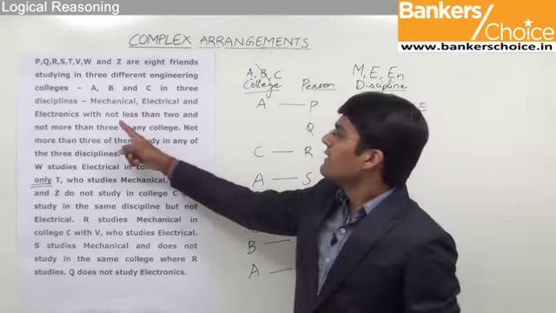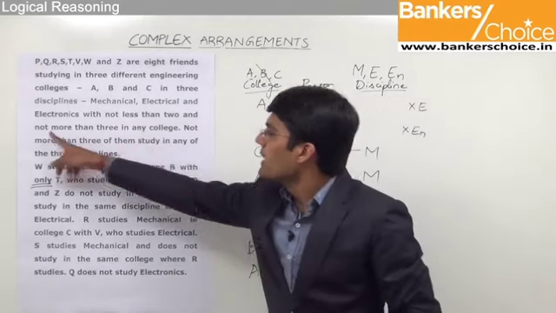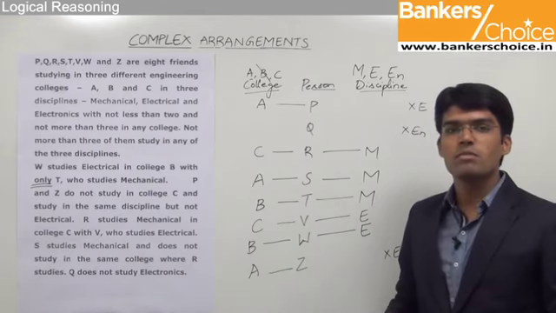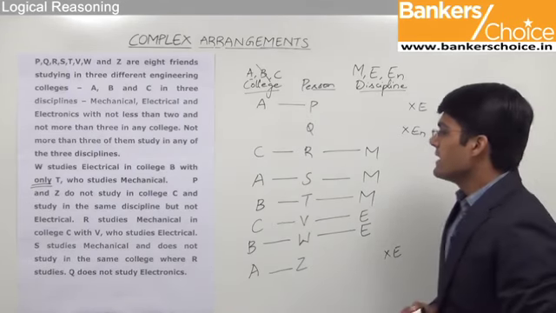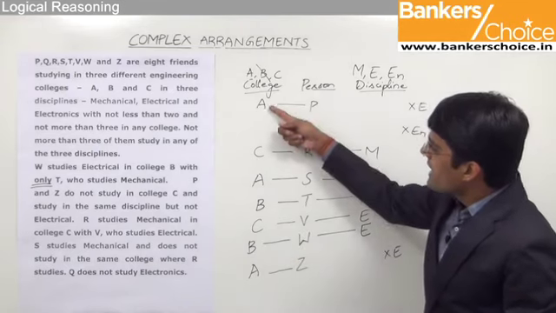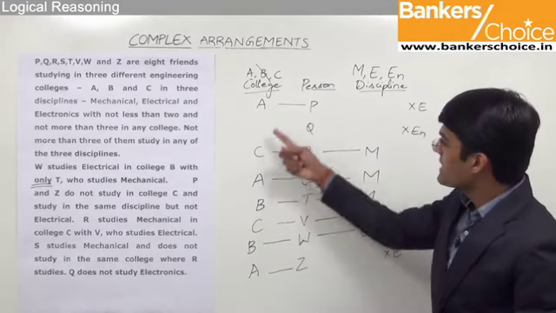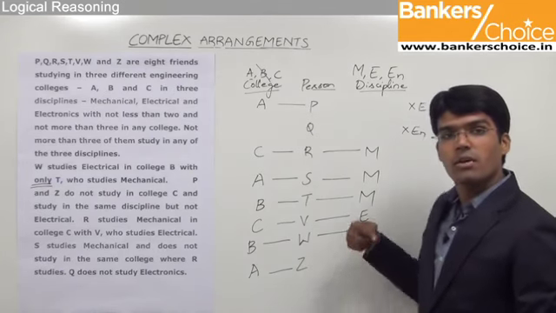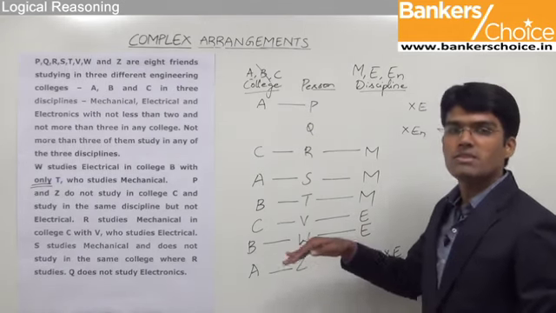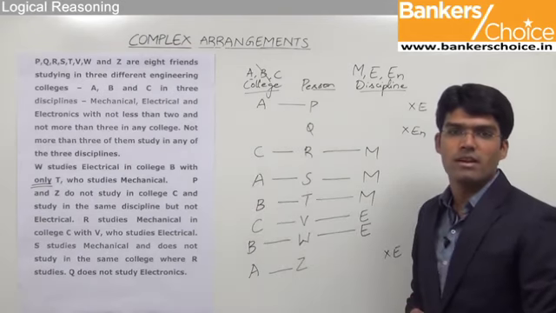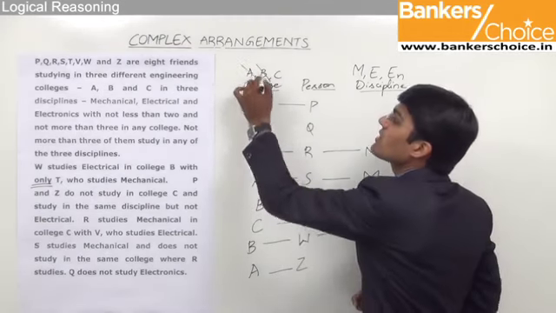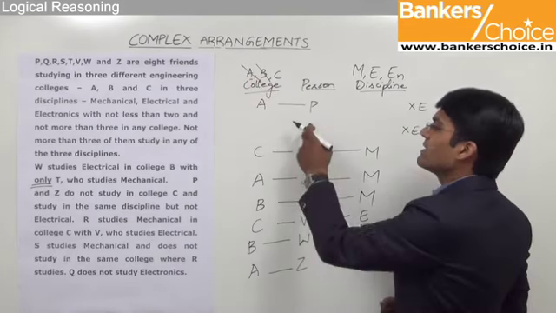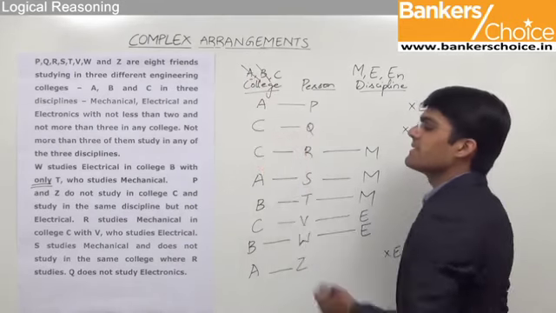We know that there should be not less than 2 and not more than 3 students in any college. So each college should have minimum 2 and maximum 3 students. If you see here, college A has already got 3 students, that is P, S and Z. As it has already got 3 students, there is no chance for a 4th student to study in college A. So we can also close college A. And as A and B are already closed, the person Q has to go for college C.